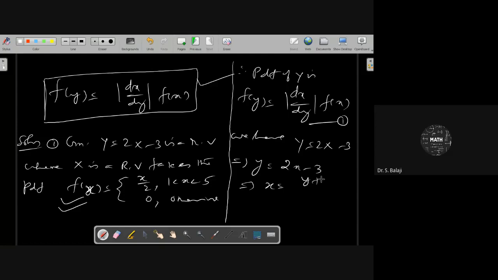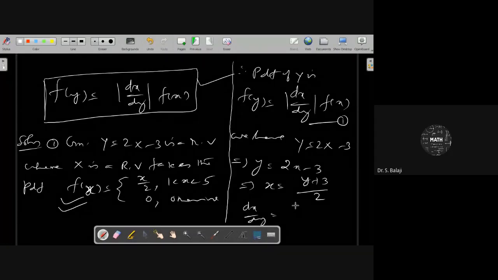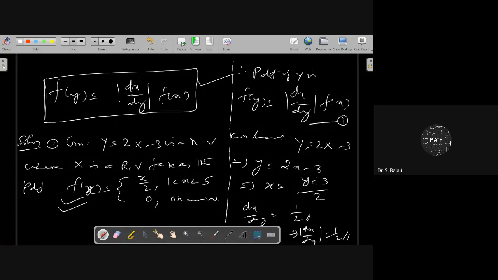So x can be written as (y plus 3) by 2. Therefore, dx by dy with respect to y is 1 by 2. For the modulus, it is the same value: mod dx by dy is also 1 by 2. There is no negative value. F of x is already given.